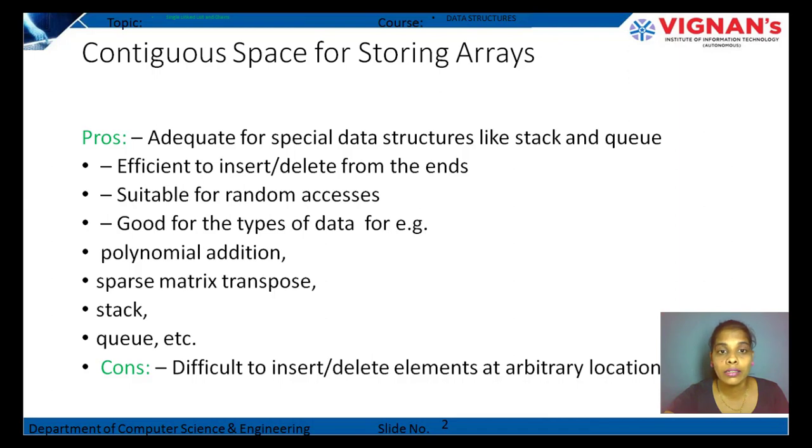Efficient to insert or delete from the ends. So check here, we need to insert or delete the elements from the ends of the array, not in between the array. You need to remember this point as this is very important when we talk about the single linked list. Efficient to insert or delete from the ends only.